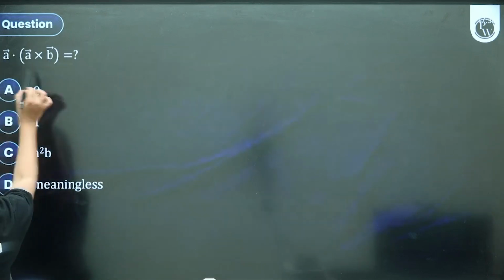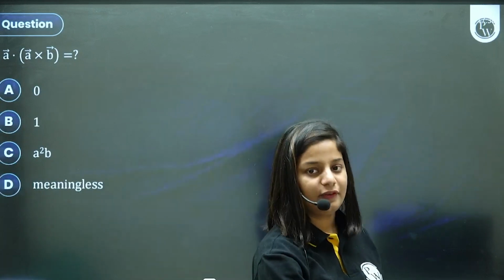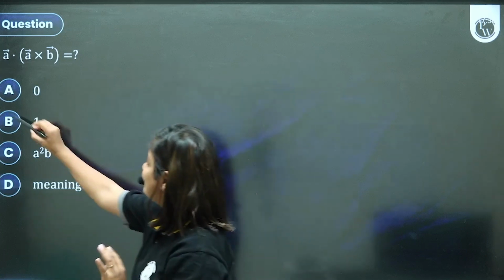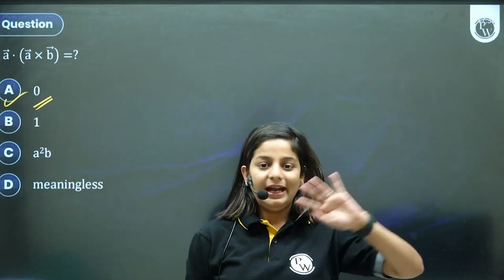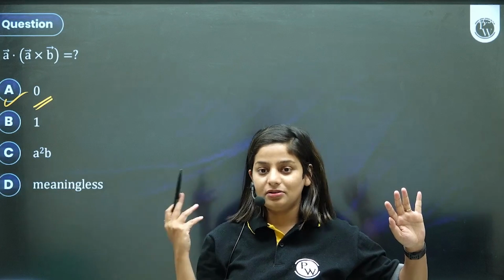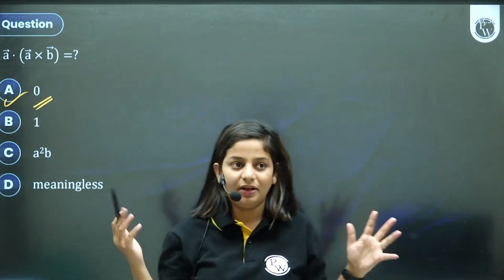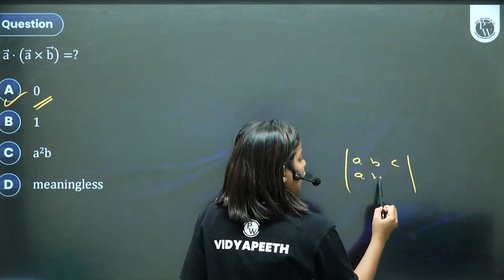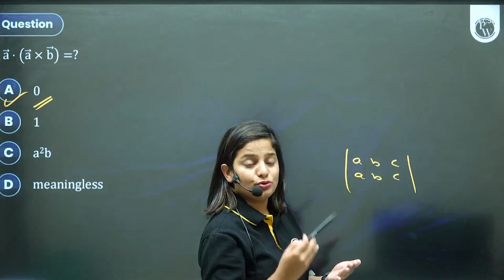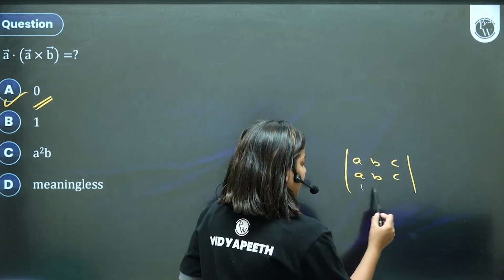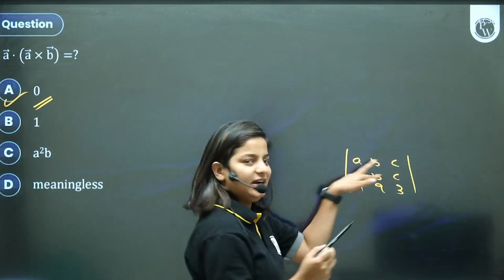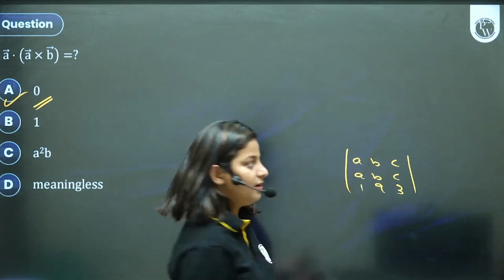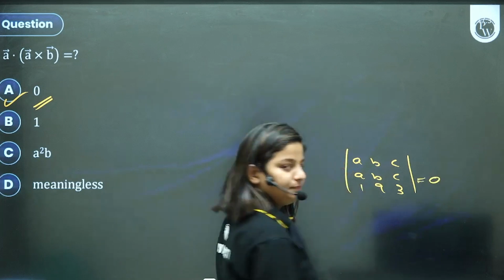Next question. What is the value of A dot A cross B? Well, its value is 0. In determinants, the main part, properties of determinant, is deleted, but still you would be aware that if in any determinant two rows are the same, or two rows or two columns are proportional, the value of determinant becomes 0. If any two rows or any two columns are same or they are in proportion, the value of determinant is 0.